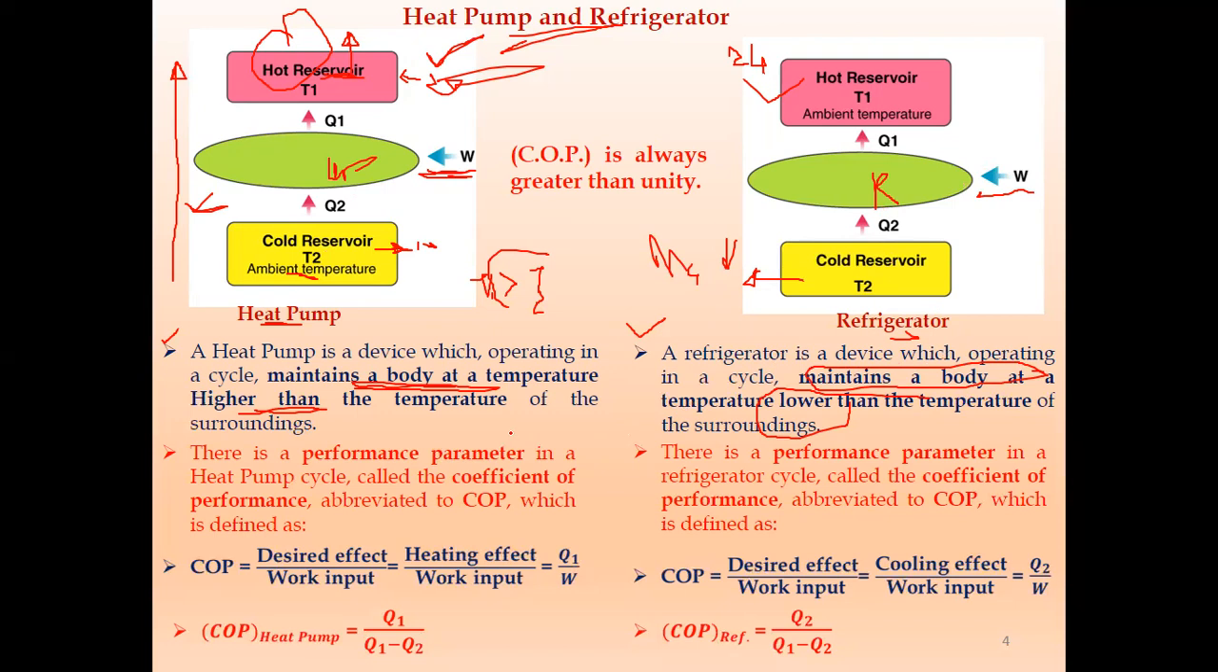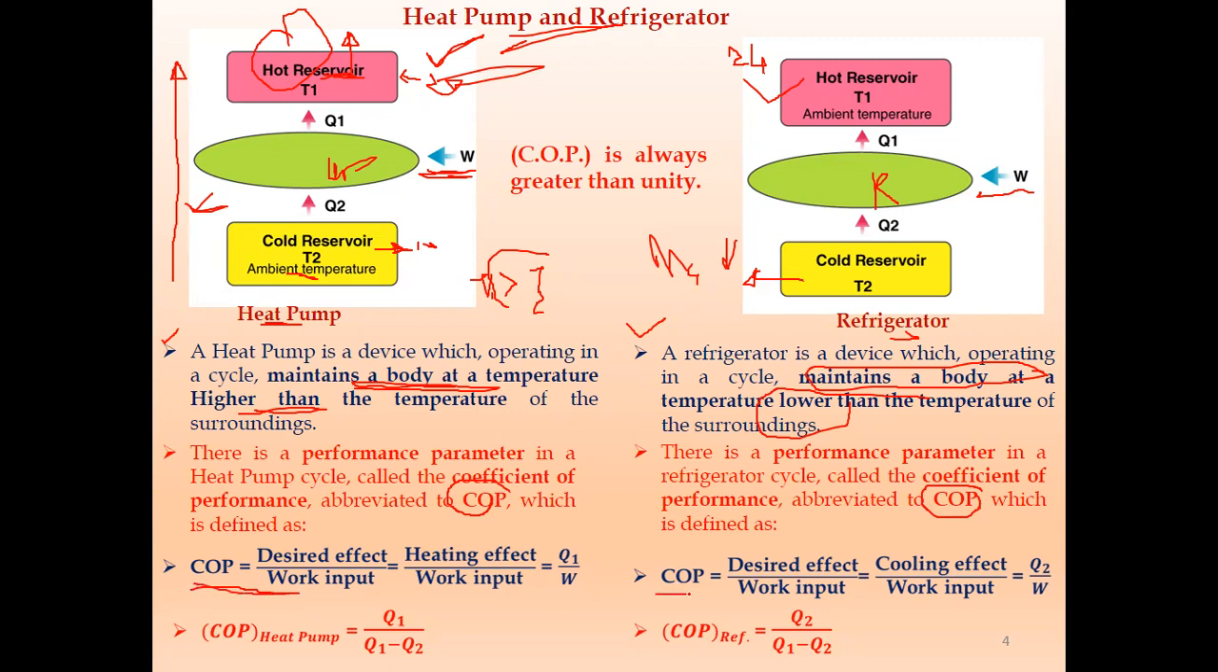Now the performance parameter for both the heat pump as well as the refrigerator is called the coefficient of performance. There is a performance parameter in the heat pump cycle called the coefficient of performance, abbreviated as COP. Similarly, there is a performance parameter in the refrigerator cycle also, called the coefficient of performance, again abbreviated as COP. Now, what is the COP?